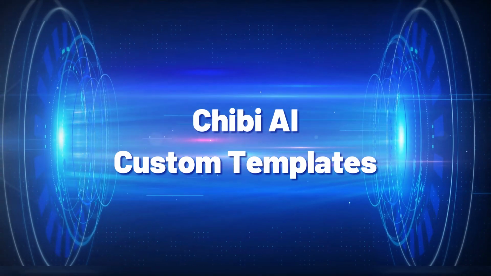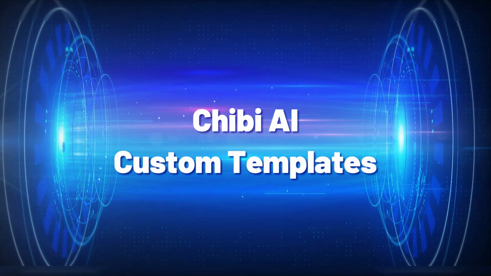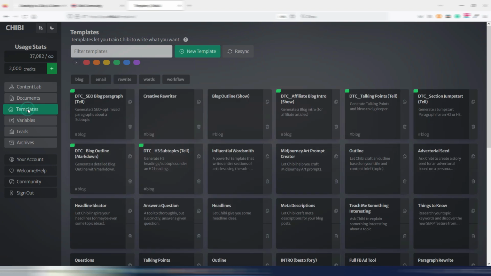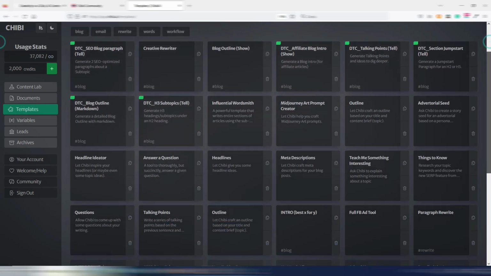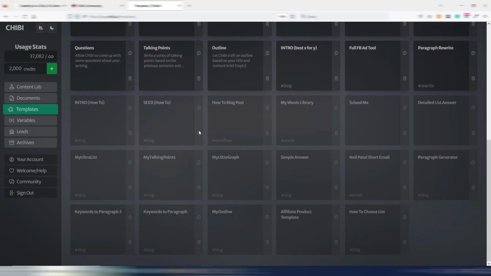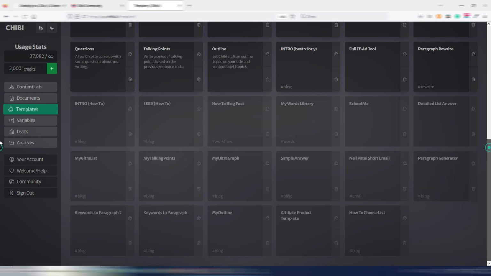Templates are really useful because these are your custom tools inside Chibi. You can access and generate your templates by clicking here from the dashboard. As you can see, I have a bunch of templates. Some are the default ones, some are old ones. They come from an older version of Chibi and they are not working anymore.